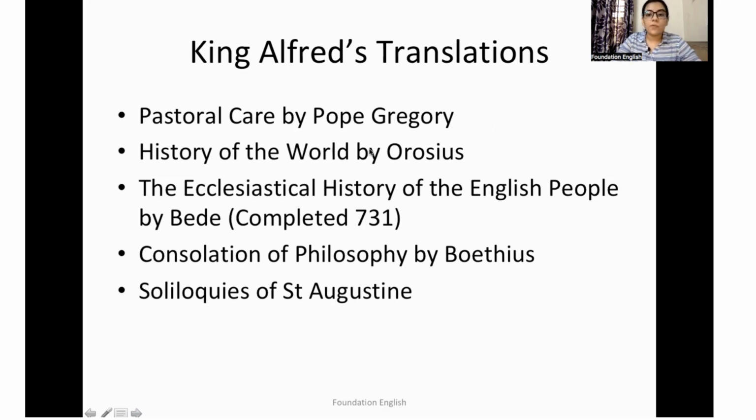Then we have History of the World by Orosius. The next work is the Ecclesiastical History of the English People by Venerable Bede. It was completed in 731. Now, this is a very important work because all the details that we know of this particular period come from this very book. The next one we have is The Consolation of Philosophy by Boethius and Soliloquies of Saint Augustine.